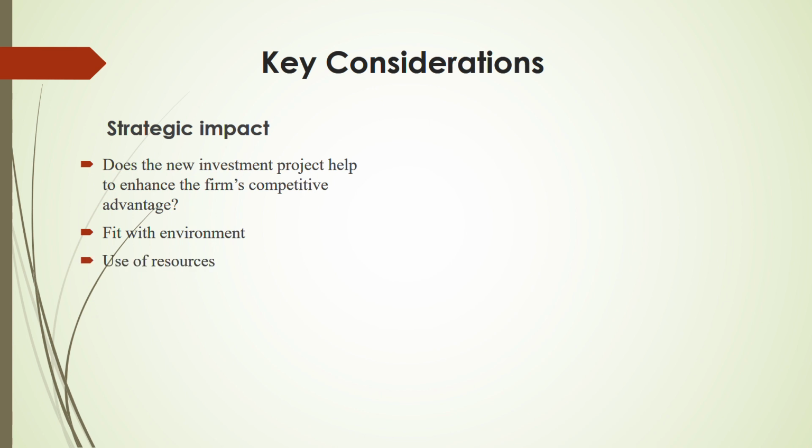Next, use of resources. Then stakeholder reactions, how your stakeholders are going to react. Impact on risk. So when it's a strategic impact, you have to think about all those five things: what could be the impact on the risk, what the stakeholders might think. Next, we are moving towards financial impact.